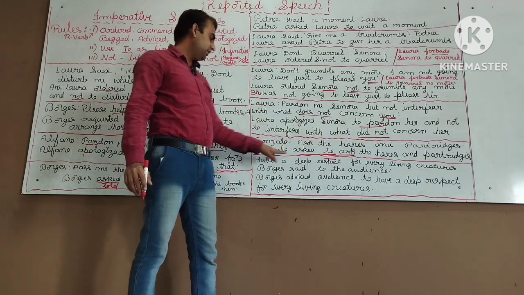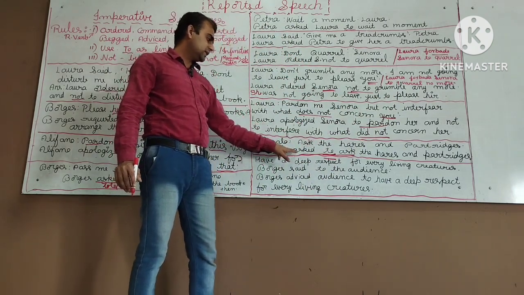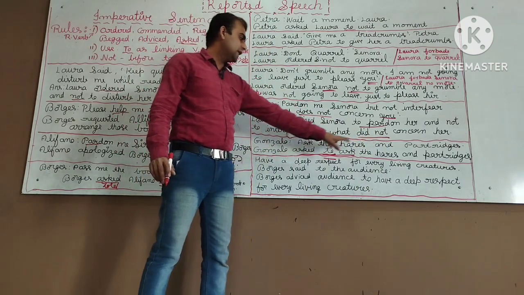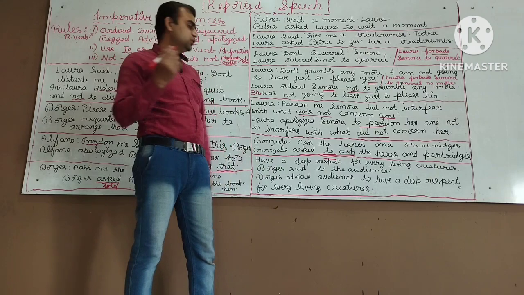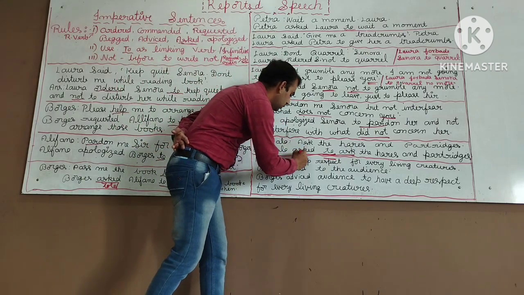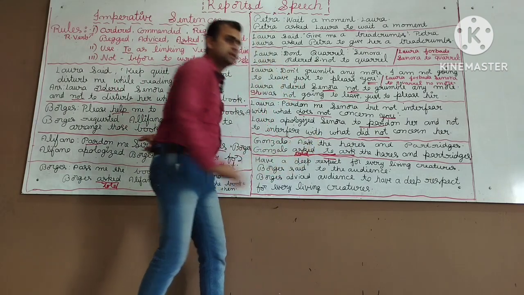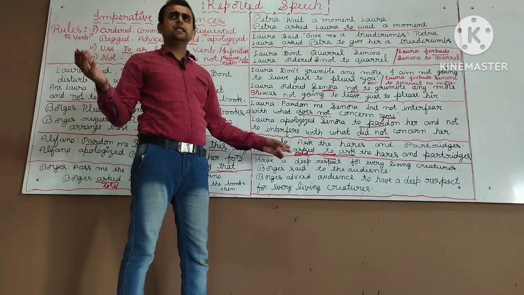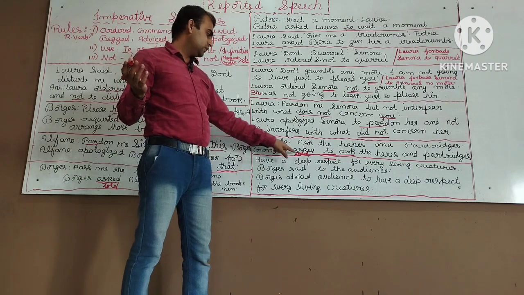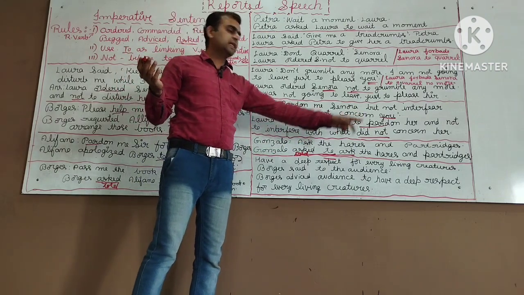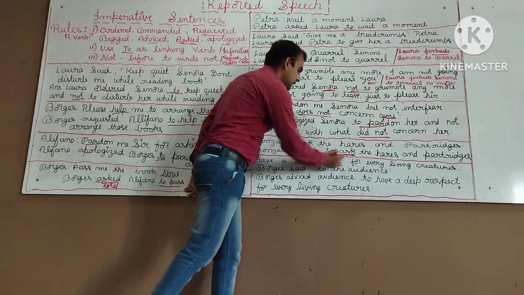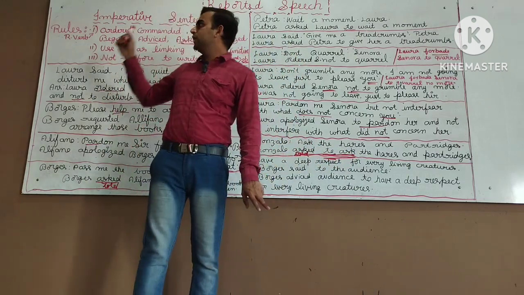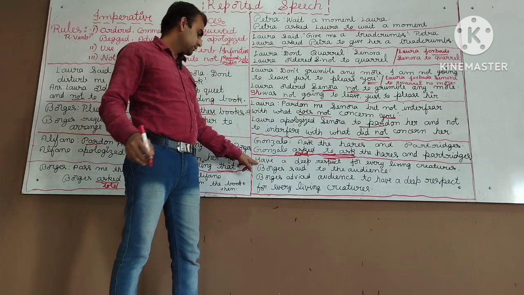Okay, to ask the hares and partridges. Gonzalo asked to ask the hares and partridges, or Gonzalo told to ask the hares and partridges. If you get confused, instead of asked you can write told also. Told. Is it clear? Or Gonzalo requested also. You can also write requested. Gonzalo requested to ask the hares and partridges. Yeah, this should not be changed. The reporting verb you can change according to the sense which you wish.